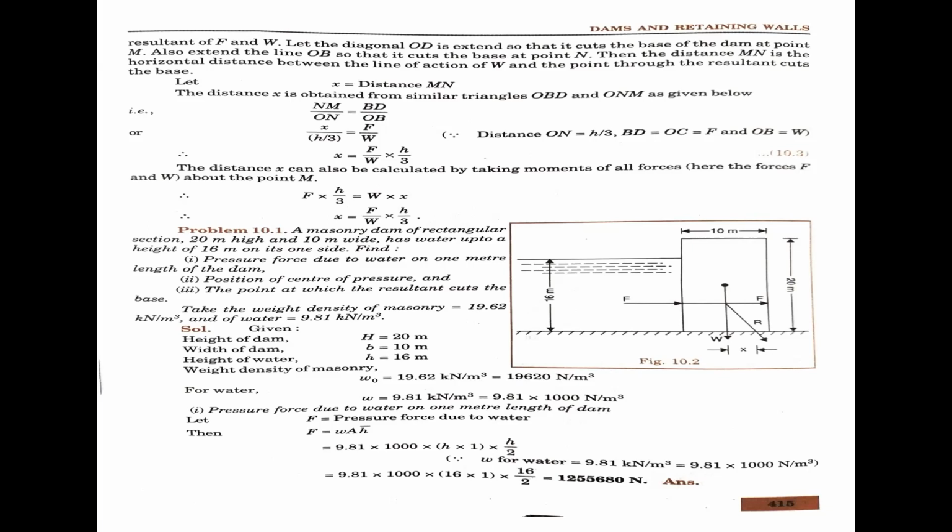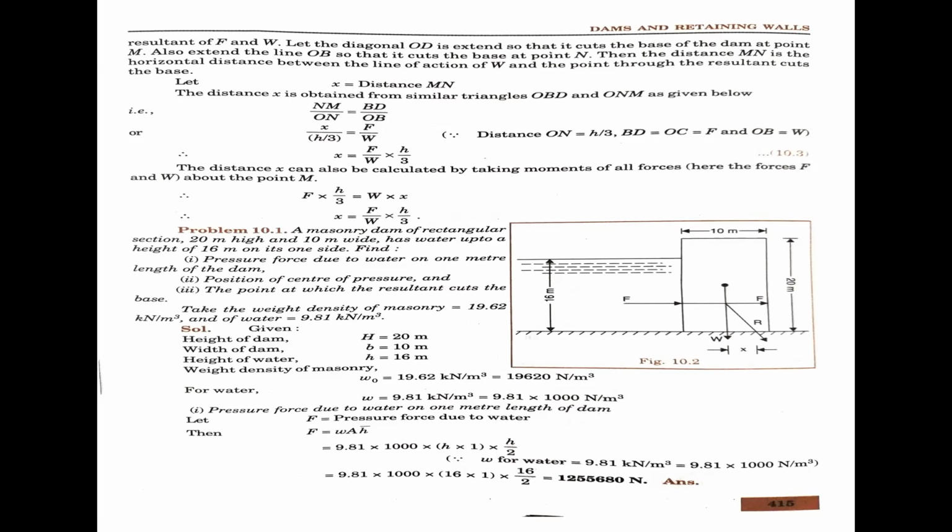Let x equal the distance MN. The distance x is obtained from the similar triangles OBD and ONM, given below. ON by OB equals BD by OB, so x by h by 3 equals F by W, so x equals F by W into h by 3. Therefore, the distance x can also be calculated by taking moments of all forces, here the forces F and W about the point N: F into h by 3 equals W into x, so x equals F by W into h by 3.